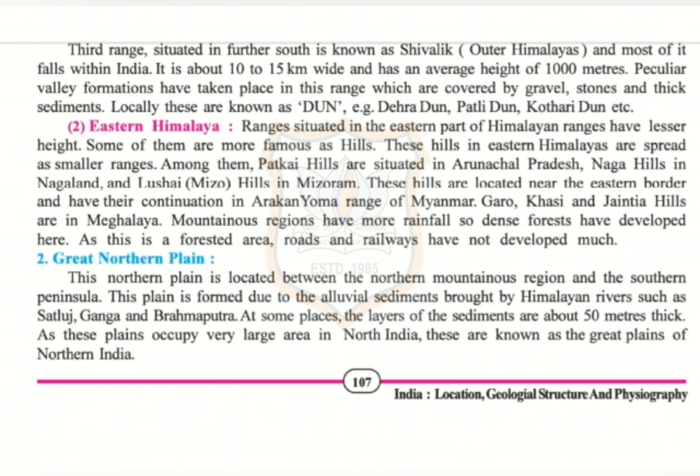These hills are located near the eastern border and have their continuation in Arakan Yoma range of Myanmar. Garo, Khasi, and Jaintia Hills are in Meghalaya. Mountainous regions have more rainfall, so dense forests have developed here. As this is a forested area, roads and railways have not developed much.